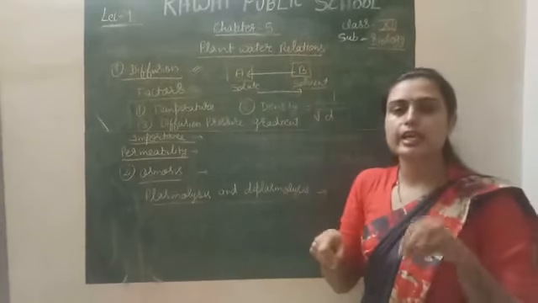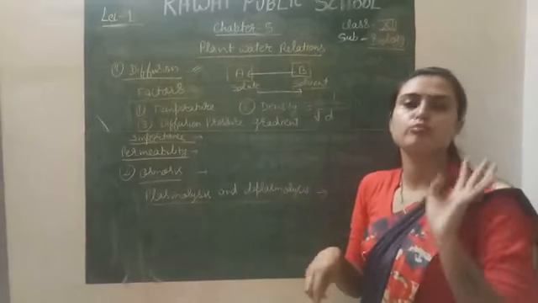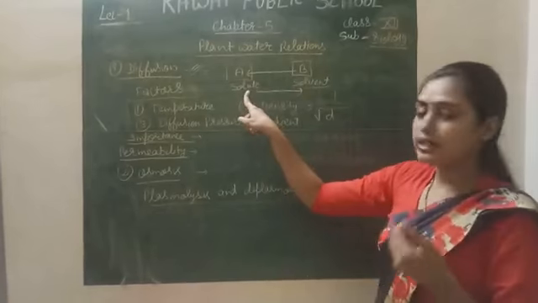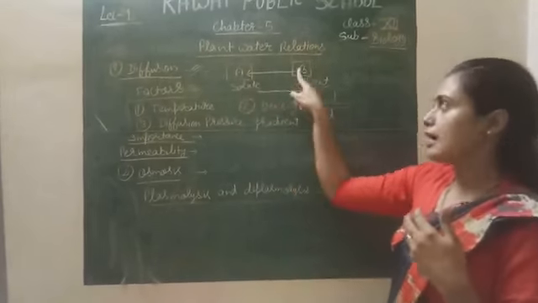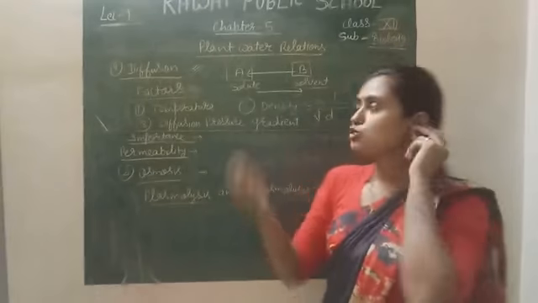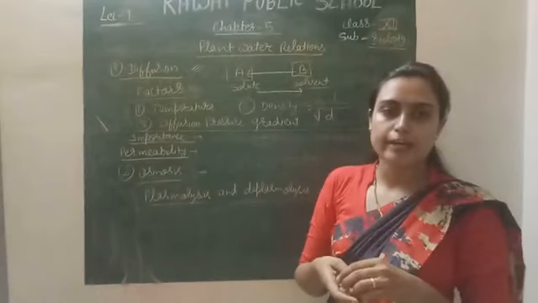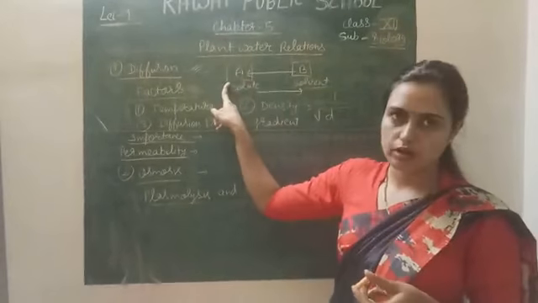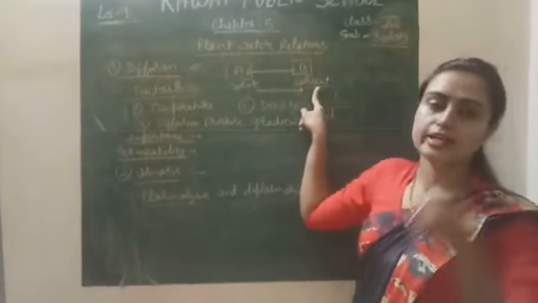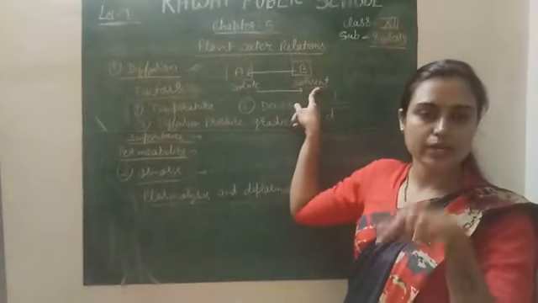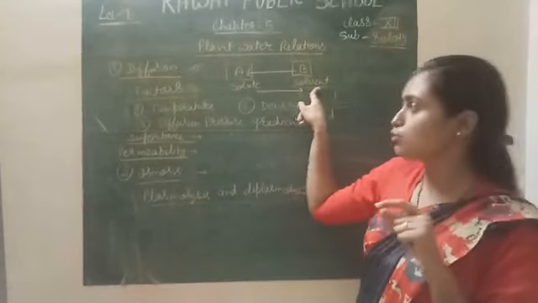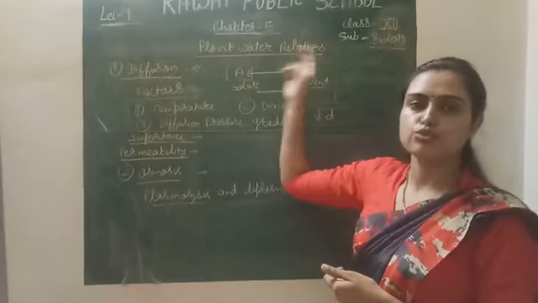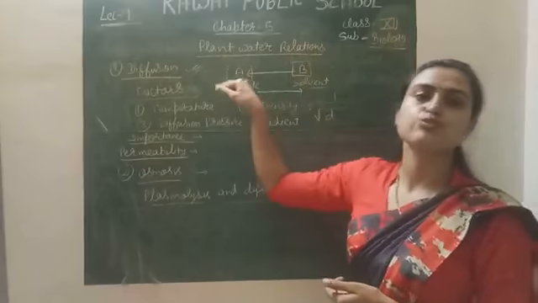This kinetic energy is actually responsible for the movement of the molecules or particles. When cells A and B are present here, the solute particles have more kinetic energy in case of cell A, but less kinetic energy of the solvent molecules. Here the kinetic energy of solvent is more as compared to the kinetic energy of the solute. So the solute moves from higher concentration to lower, from A to B, and the solvent from B to A simply.